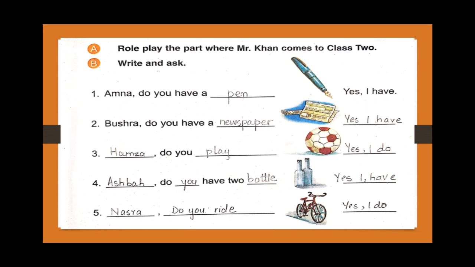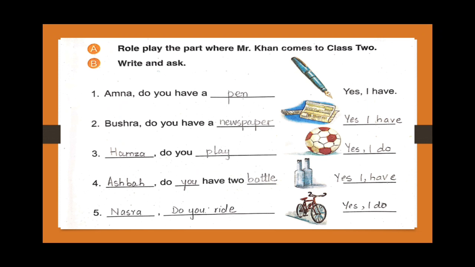Number 2. Look at the picture. This is the picture of a newspaper. Bushra, do you have a newspaper? Yes, I have. Number 3. Hamza, do you play football? You have to write down football as well. Hamza, do you play football? Yes, I do. And you can also write, Hamza, do you have a football? So the answer will be, yes, I have.